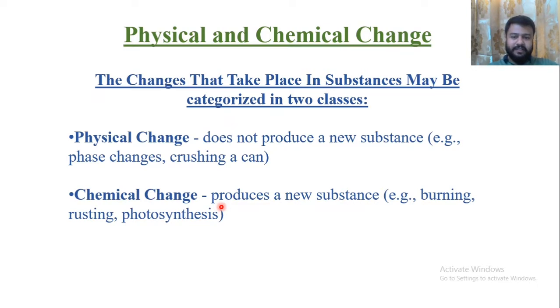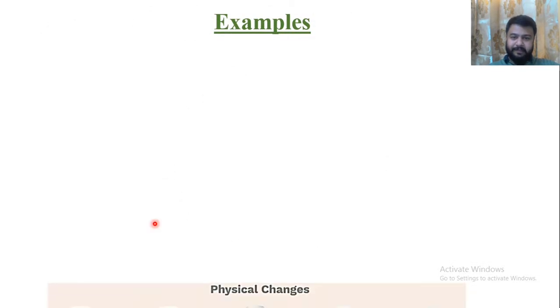In chemical changes, some substances react, or there may be a division of one substance to form two or more new substances, and the new substance which is produced has totally different properties than the reactants from which it is produced. Examples: burning, rusting, photosynthesis. We will discuss further examples.